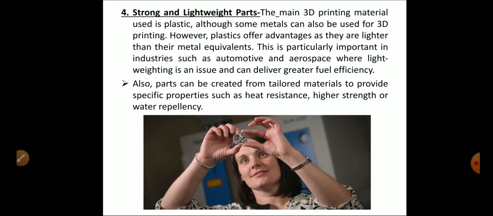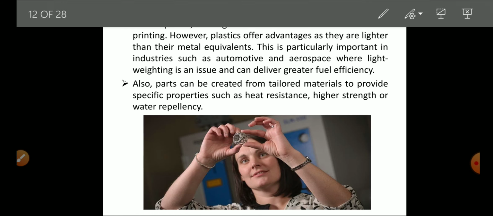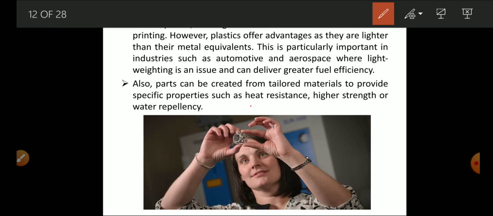Next is strong and lightweight parts. With the help of 3D printers, 3D printing machines or additive manufacturing methods, we can create very strong and lightweight parts which cannot be created by subtractive or conventional machining methods. Parts can also be created from tailored materials to provide specific properties such as heat resistance, high strength and water repellency. It is a big advantage of the additive manufacturing process.